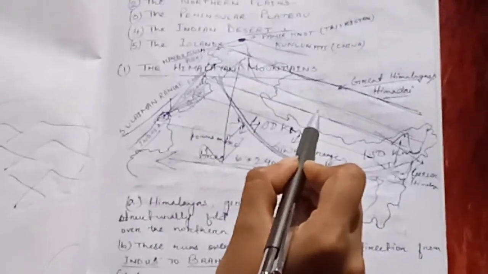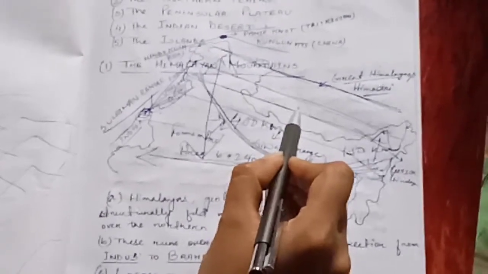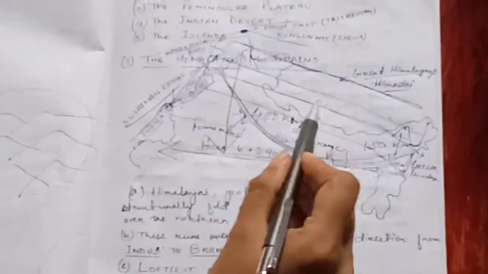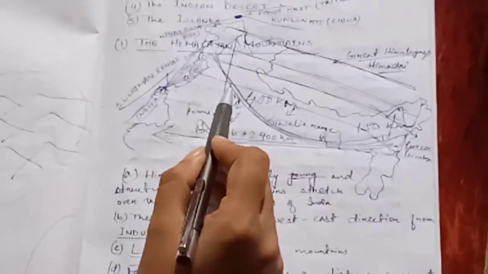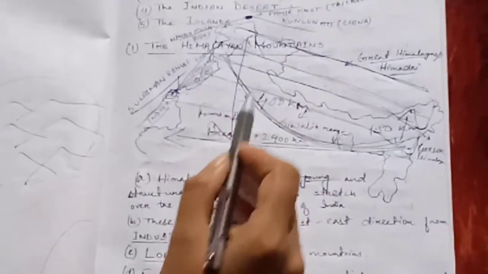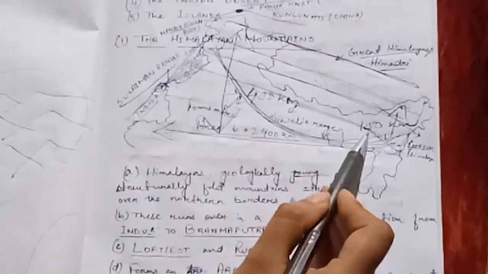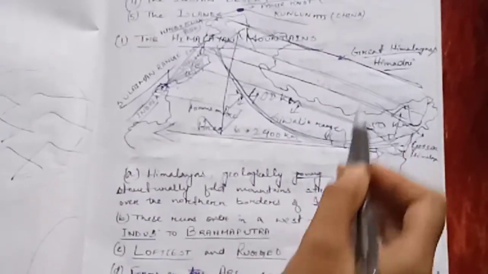This is known as Lesser Himalaya or Himachal. So this is the highest one and this is the middle one. And the third one is the last one, that is Shivalik. When we see the parallel ranges from up to down, the last one is Shivalik range, and it is also said as Outer Himalaya. So these are the parallel ranges.